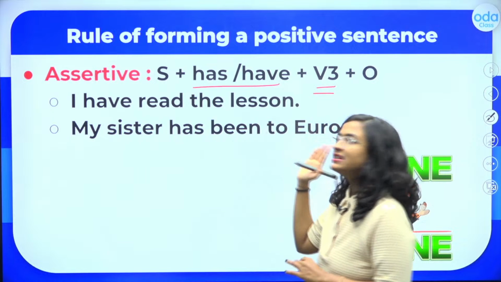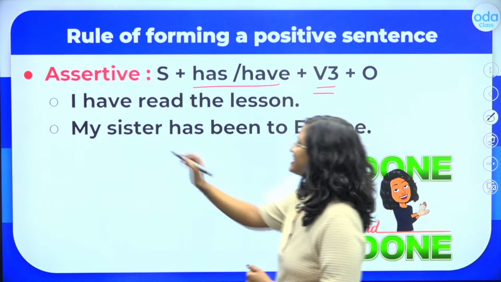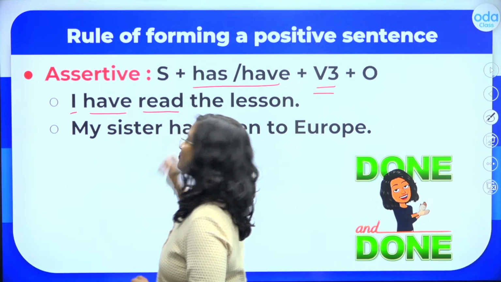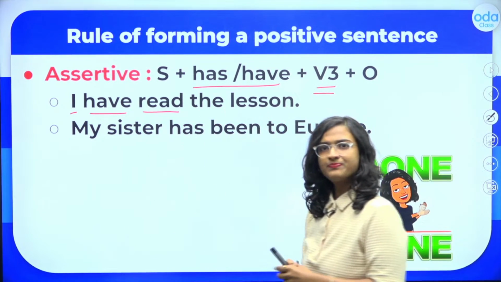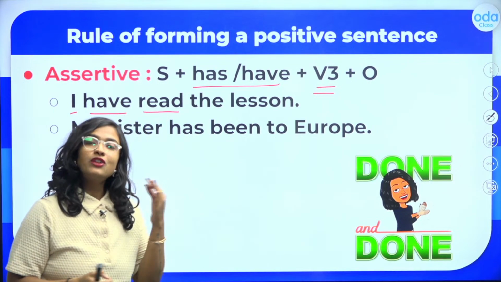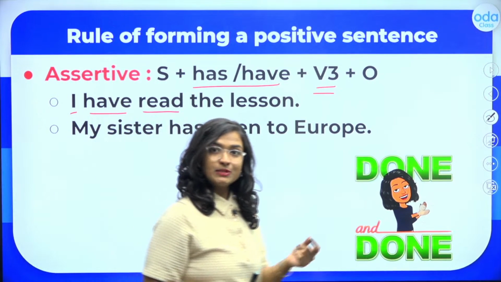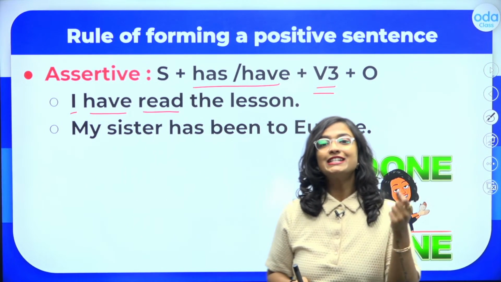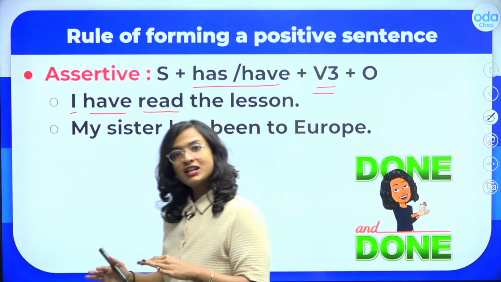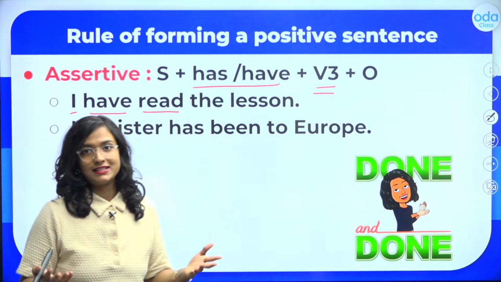I have read the lesson. So students, I is the subject, have is the helping verb, and read the lesson is our object. Here I am talking about an action that has already been completed. It has occurred before, but at an indefinite time. I am not telling you when I read the lesson, just that I have read the lesson.